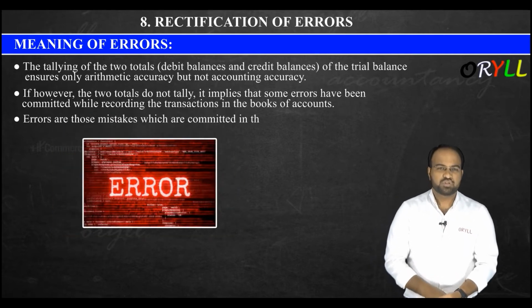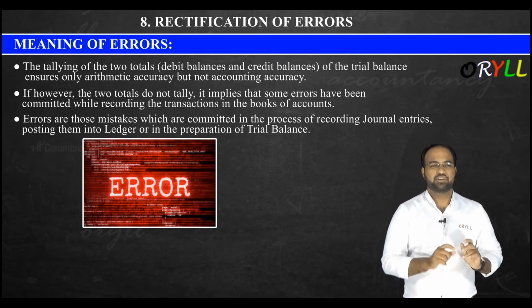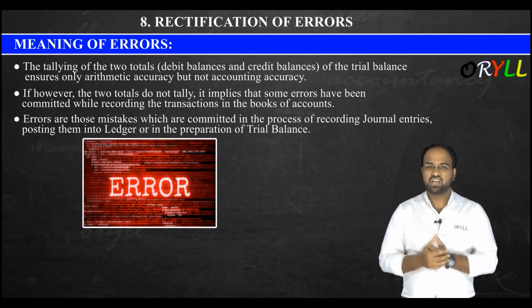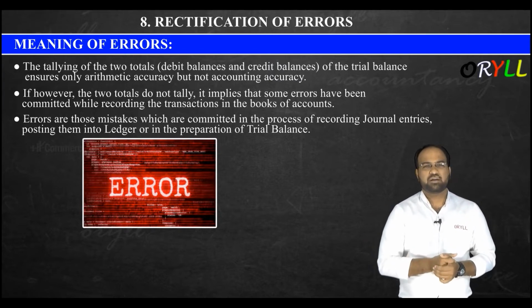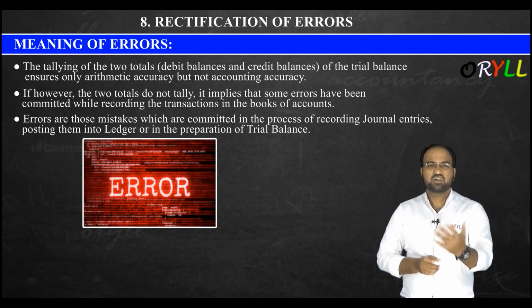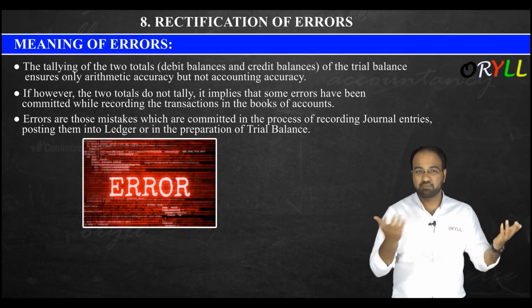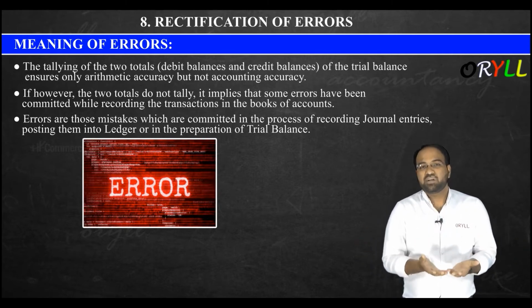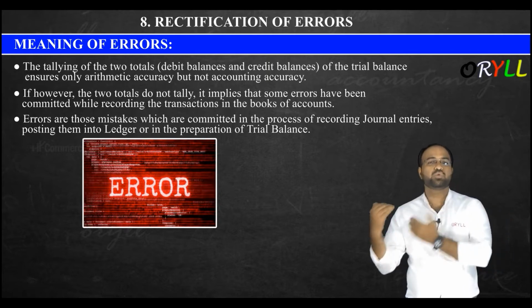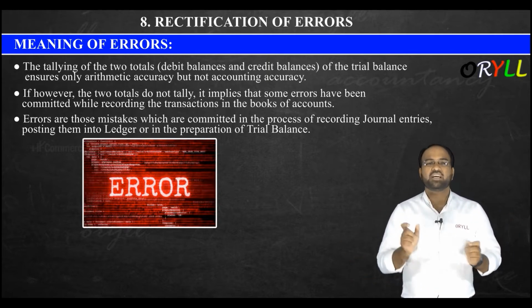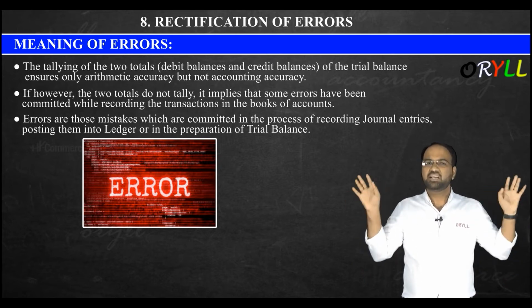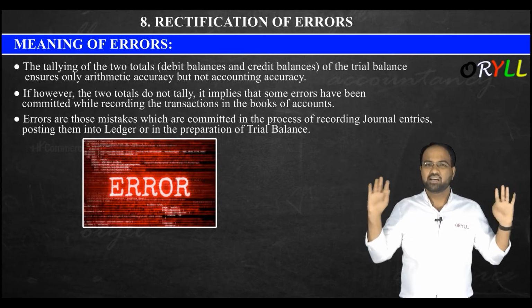The errors are those mistakes which are committed in the process of recording journal entries, posting them into the ledger, or in the preparation of trial balance. So where will this mistake arise? It may be at the time of writing the journal entries, at the time of posting the journal into the ledger, or at the time of preparing the trial balance. So these errors, these mistakes, will be there at any stage. Got it?